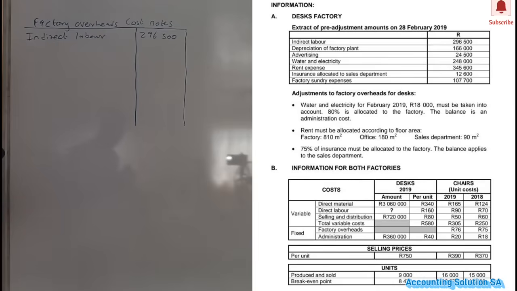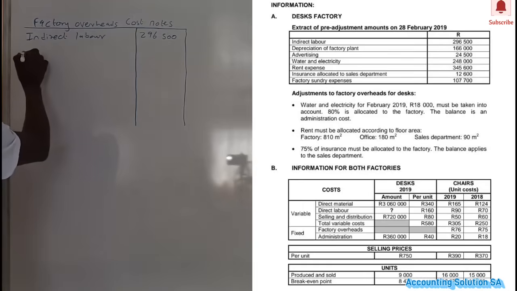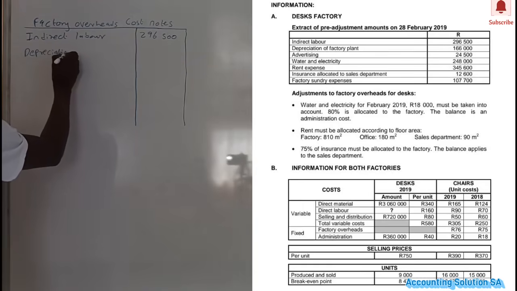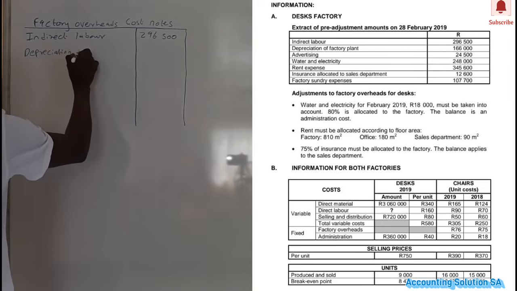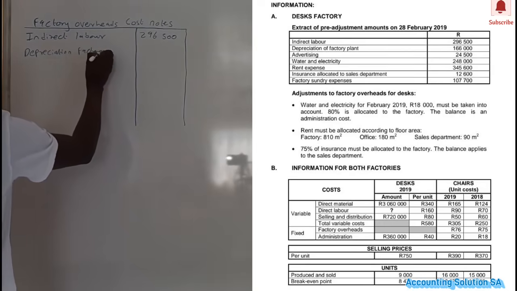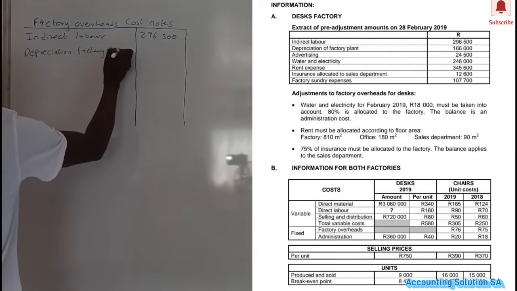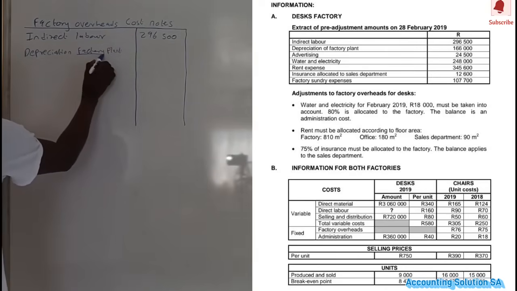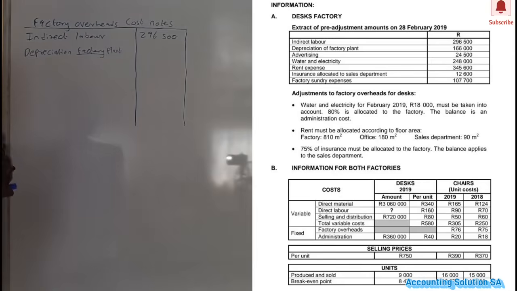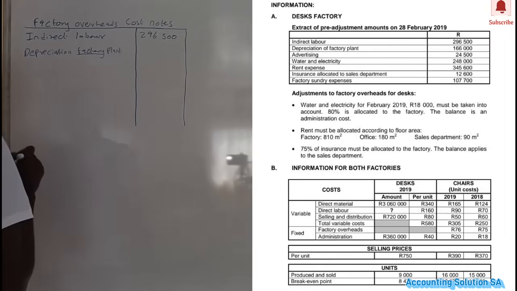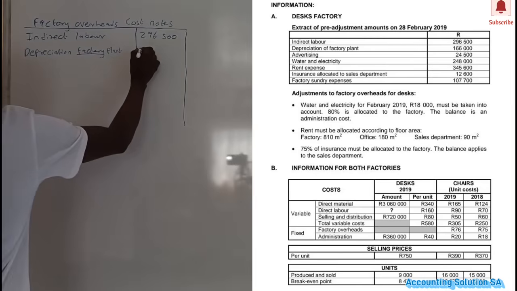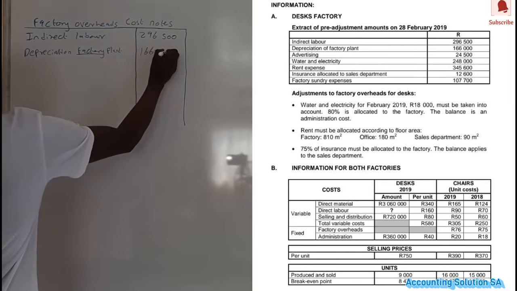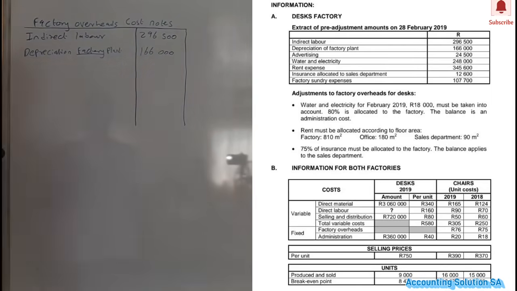Then the following one, they said depreciation of factory plant, which is an amount of 166,000. We didn't see any adjustment related to this one, which means that even for depreciation, we're just going to write the answer as it is. Why is depreciation on factory plant falling under factory overhead? Very simple, because they even mentioned that it's for the factory. Remember, under factory overhead, we put everything that is indirect cost, as long as it's related to a factory. 166,000. Then we have advertising.